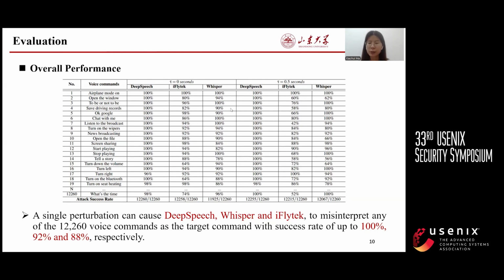In the physical scenario, when there is no delay, the average success rates of DeepSpeech, Whisper, and iFlytek are 100%, 92%, and 88% respectively. When the delay was set to half a second, iFlytek was the most resistant. The success rate dropped to 75%.